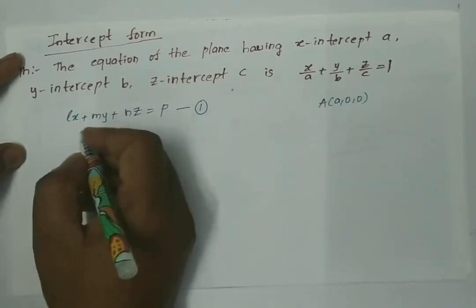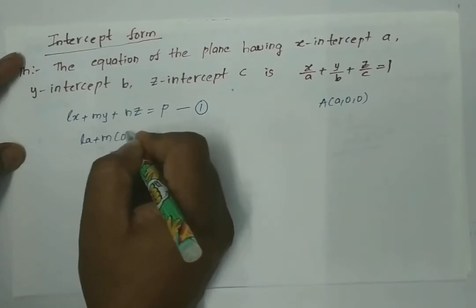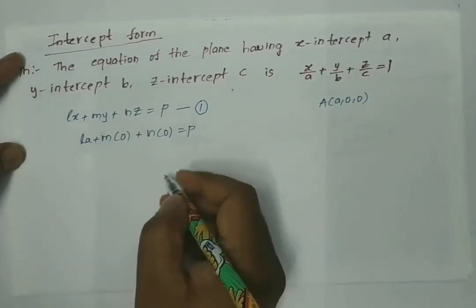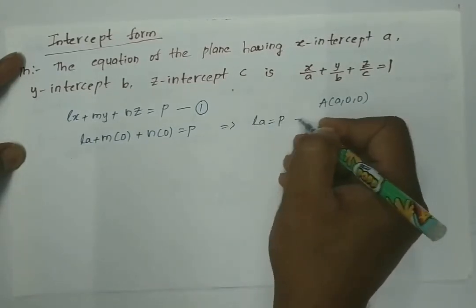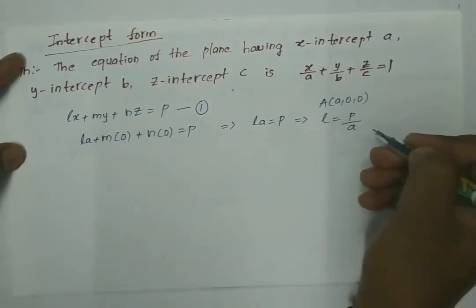So here we get l a plus m of 0 plus n of 0 is equal to p. So from this we get la is equal to p, so we can write l as p by a.